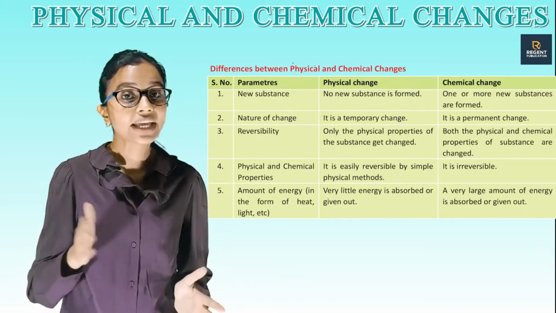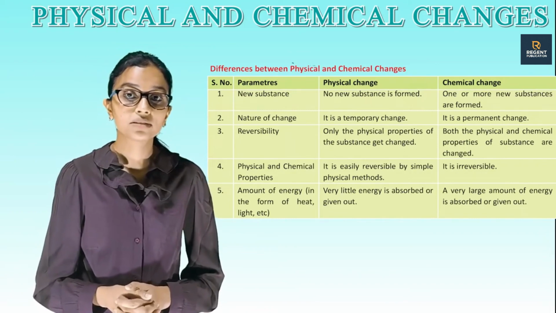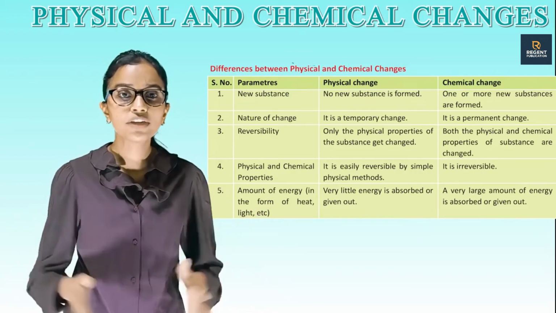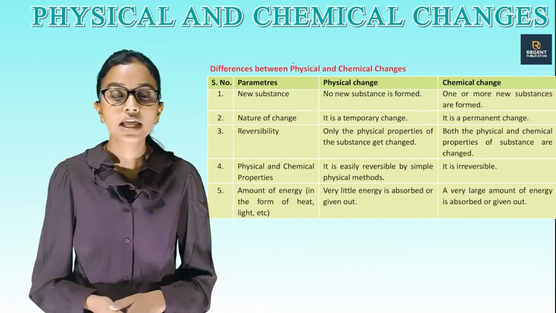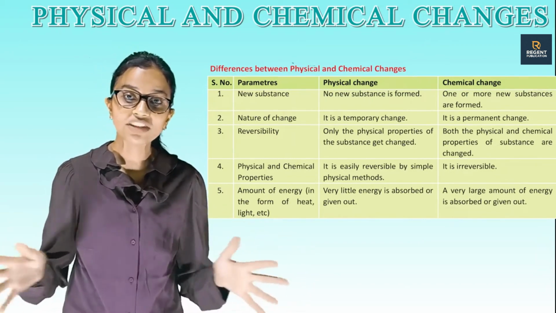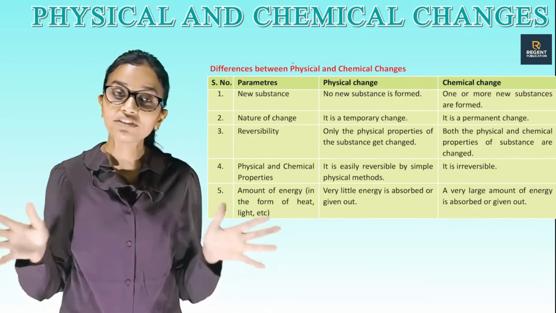Fourth, physical and chemical properties. A physical change is easily reversible by simple physical methods. A chemical change is irreversible. Fifth, amount of energy in the form of heat, light, etc. In a physical change, very little energy is absorbed or given out. In a chemical change, a very large amount of energy is absorbed or given out.